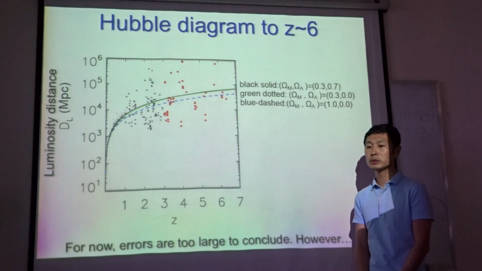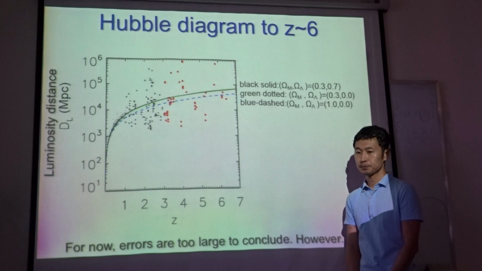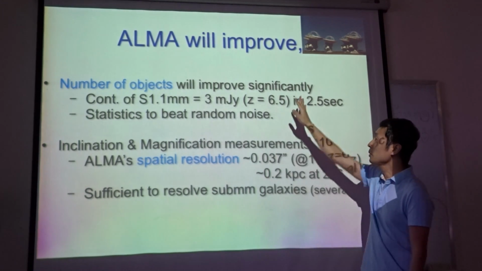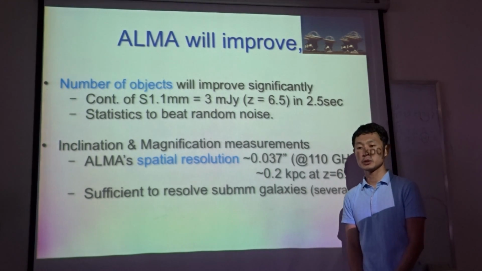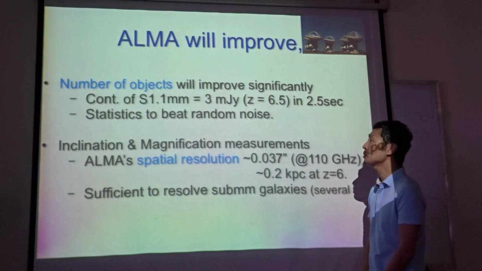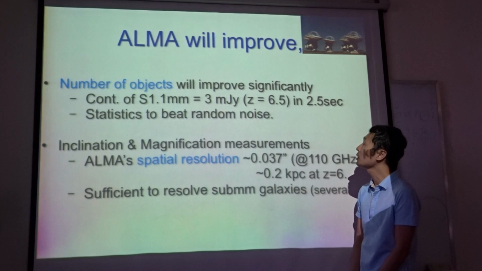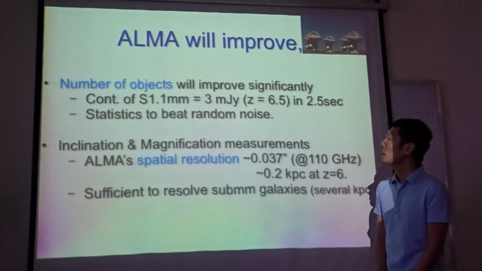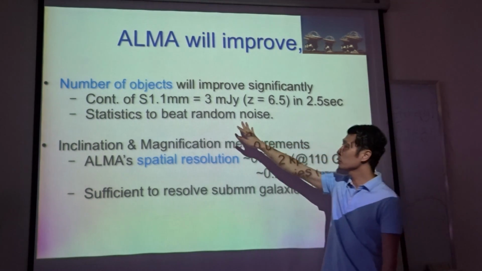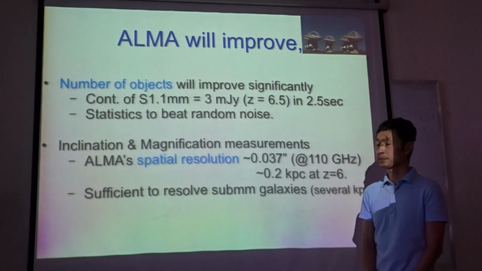However, the situation will improve in the near future. Because ALMA is rapidly detecting more and more submillimeter galaxies, the number of submillimeter galaxies will increase in the near future. And at least random noise we can beat with statistics.